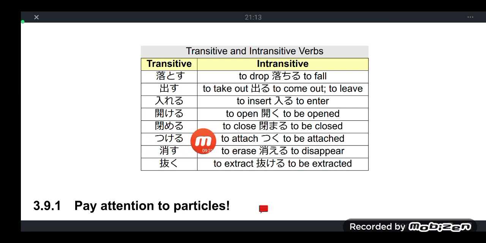And then shimeru is to close, shimaru, to be closed. Sometimes when you read kanji like here, I'll give you a quick shortcut.